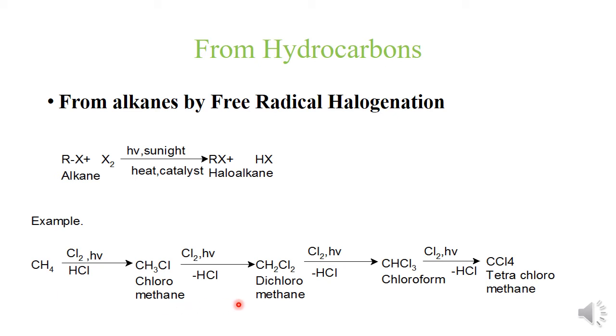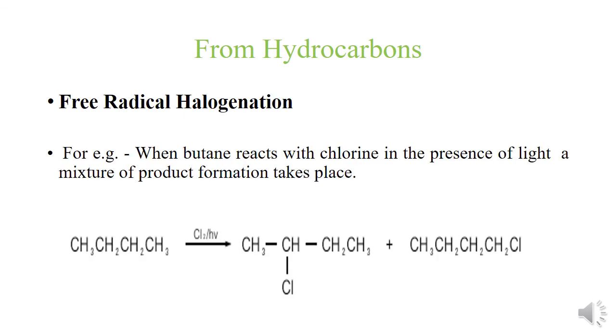chloromethane, dichloromethane, trichloromethane and tetrachloromethane. Similarly, when butane reacts with chlorine in the presence of light, it leads to the formation of two products, that is 2-chlorobutane and 1-chlorobutane. Again, in this case we are getting a mixture of products.